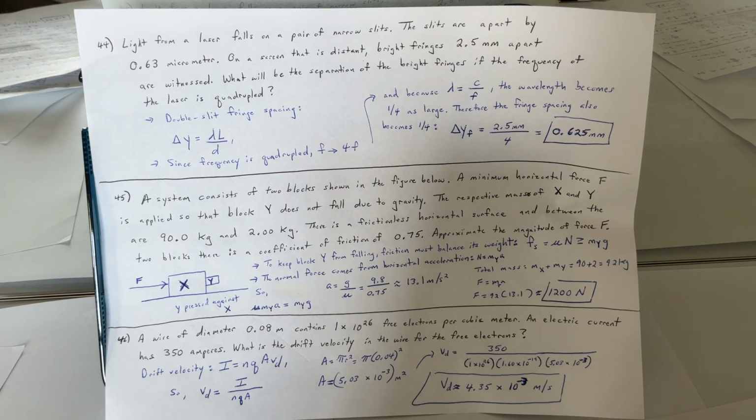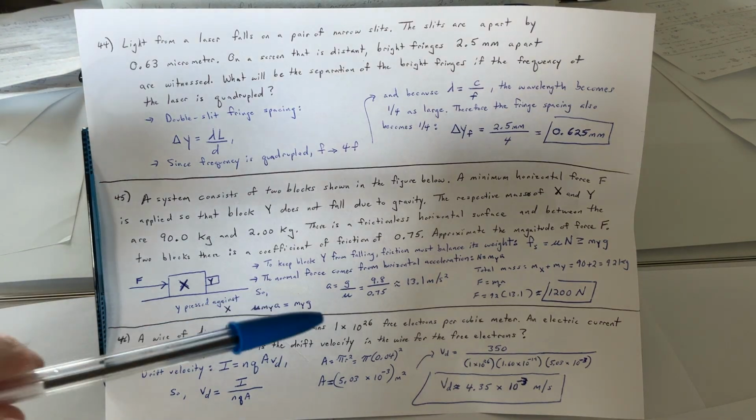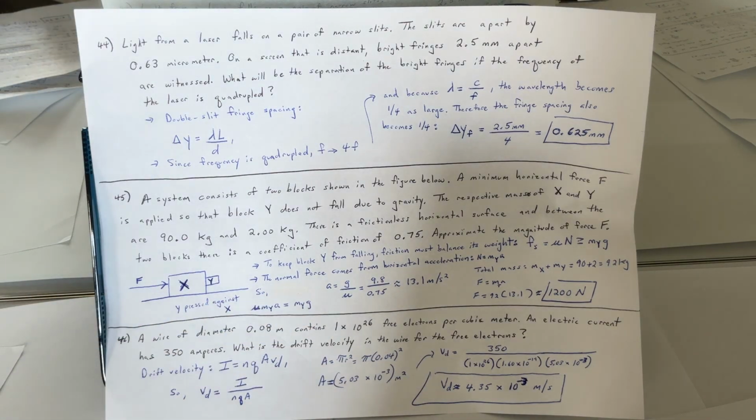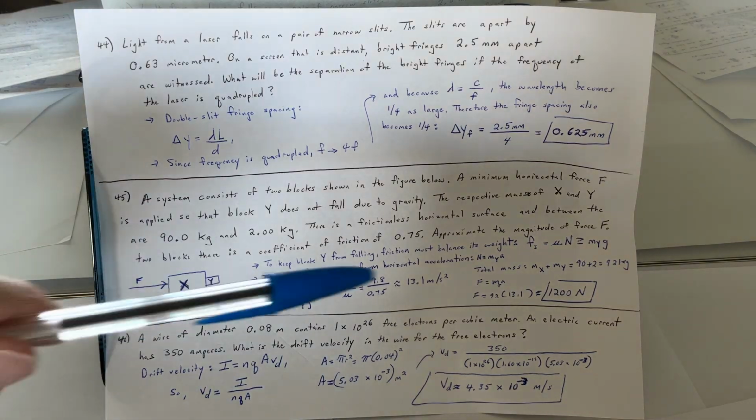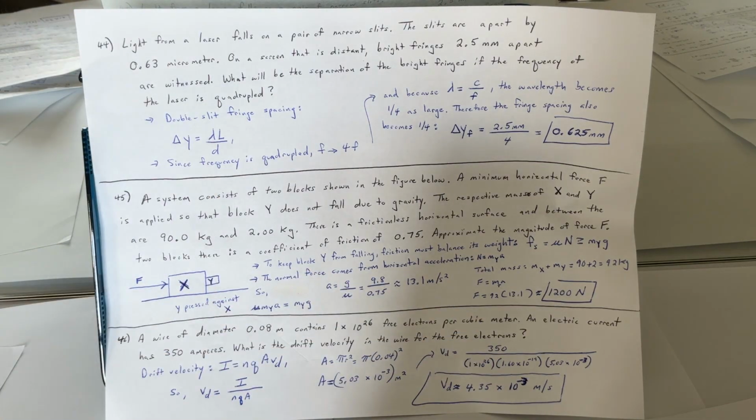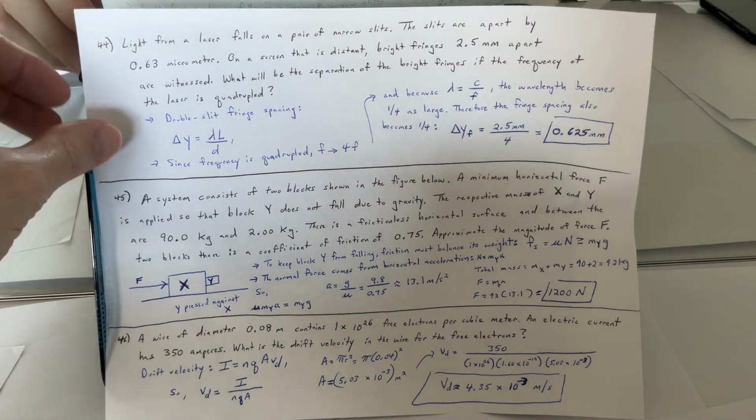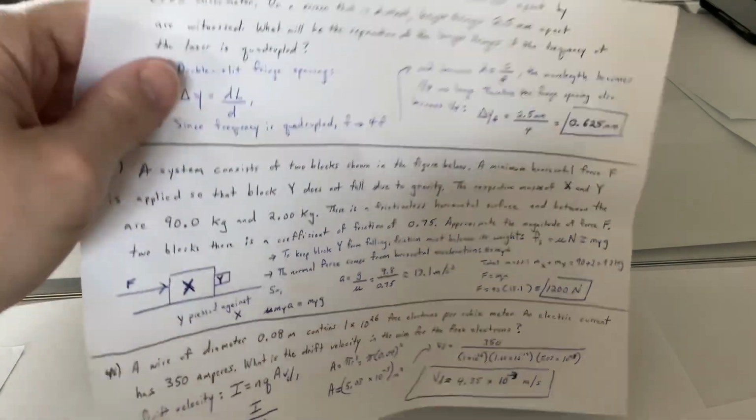Substituting everything, we get v sub d equals 4.35 times 10 to the negative 3 meters per second. So that's our drift velocity. Might as well keep it in terms of just what it says, A, instead of extending anything. The fewer syllables, the better, if we can get through it quicker.